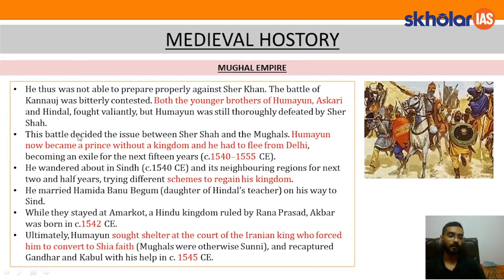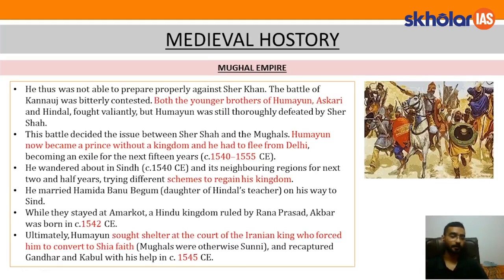Hindal was his brother. So, when he was going to Sindh, he married this Hamida Banu Begum. While they stayed at Amarkot, a Hindu kingdom ruled by Rana Prasad, Akbar was born in 1542. So, Akbar was born in 1542 while Humayun was taking refuge under the Hindu kingdom ruled by Rana Prasad.